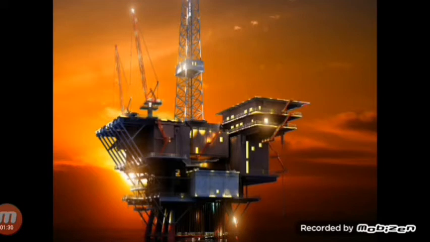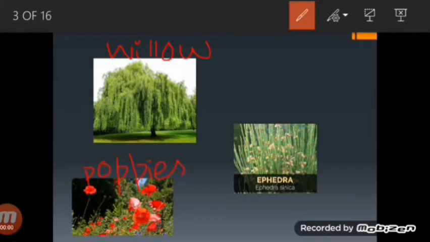So let's start our story when modern organic chemistry began. It is right around the mid-1800s when plants like willows, poppies, ephedra are known by the ancient civilizations to have medicinal benefits, but they had no idea why. In the early 1800s, there was a breakthrough in understanding their medicinal properties. People began to extract the chemicals from them.